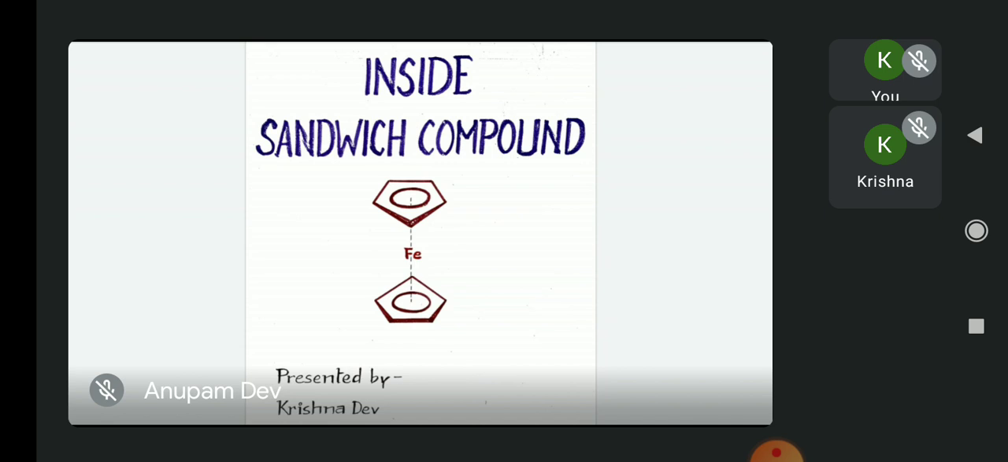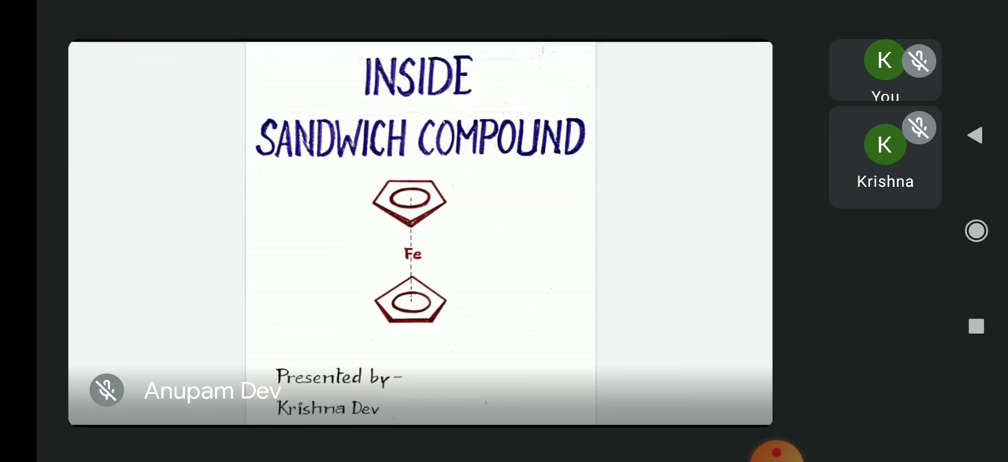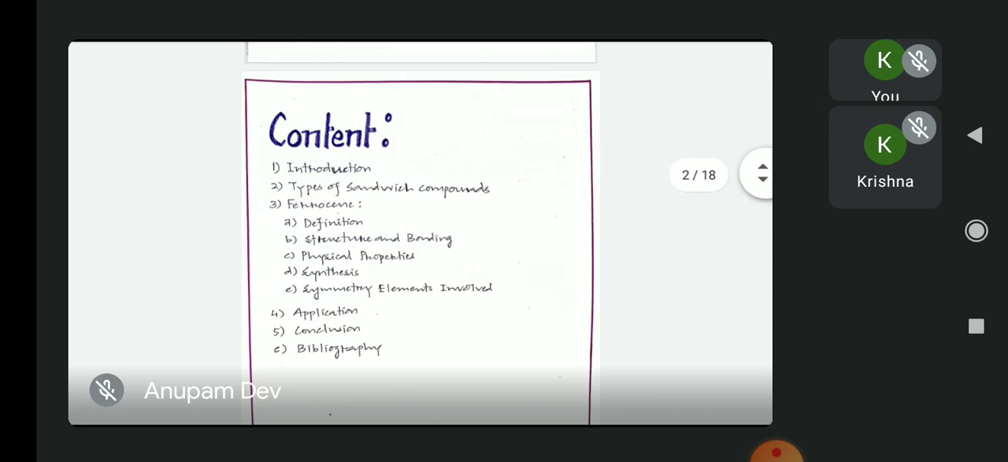So today basically we are going to discuss what a sandwich compound is, then what the different types of sandwich compounds are. Then we will discuss a very important type of sandwich compound, which is ferrocene. In ferrocene we will discuss the structure and bonding of ferrocene.